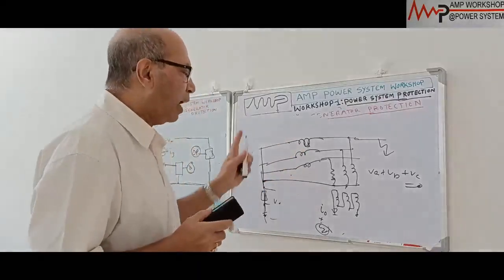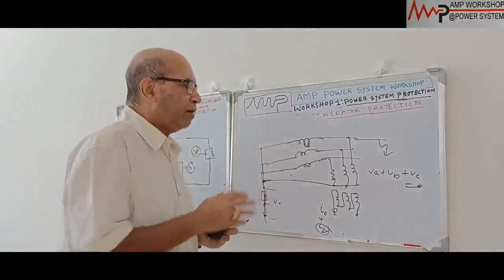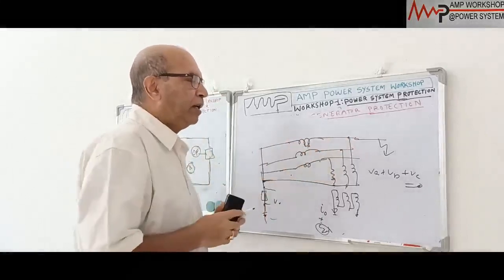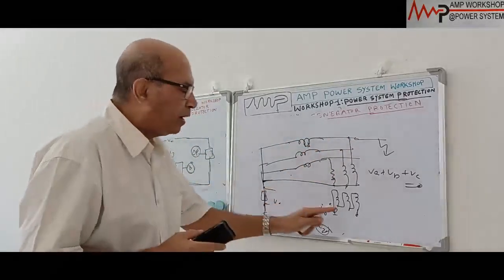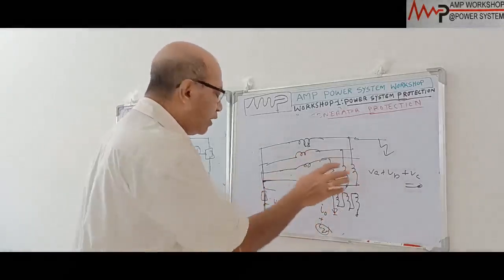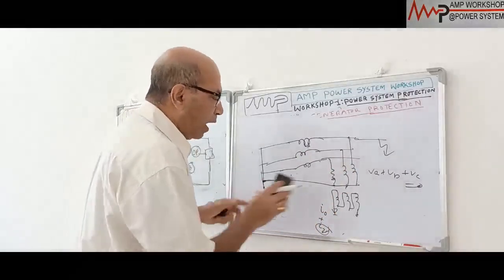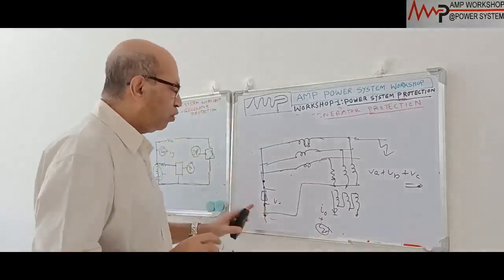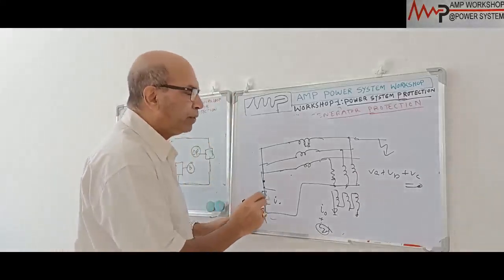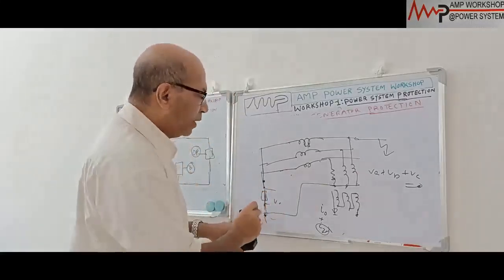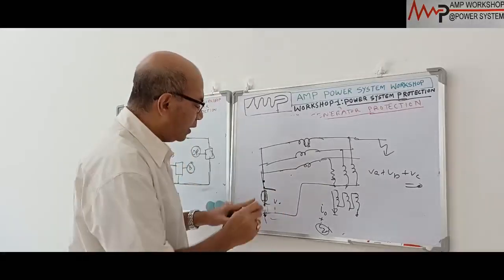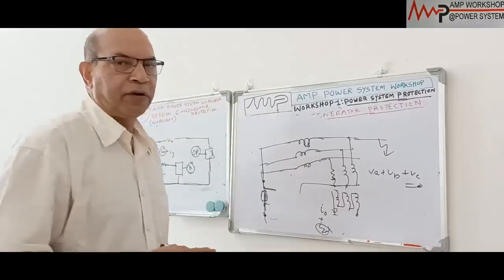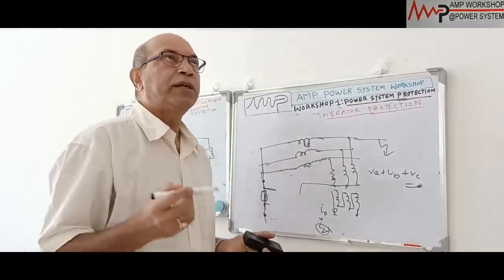Differential protection cannot protect the generator against interturn fault, because the generator differential protection CT cannot see this interturn fault. That's why we have to use the open delta voltage for protecting this, and the PT will not be connected to the ground point. In case of earth fault, we connect the PT over here, but here we will not connect the PT over here. We will connect the PT to this, above the resistance, so that it can distinguish between the earth fault and the interturn fault. So by this arrangement we can protect the generator from interturn fault.